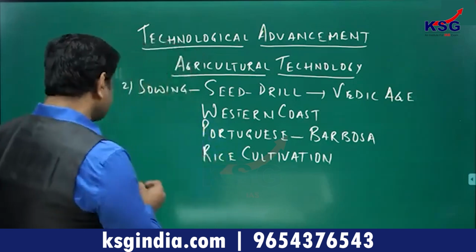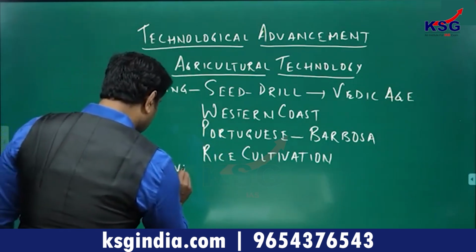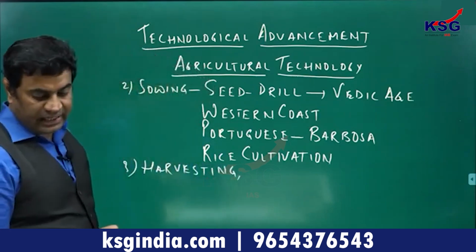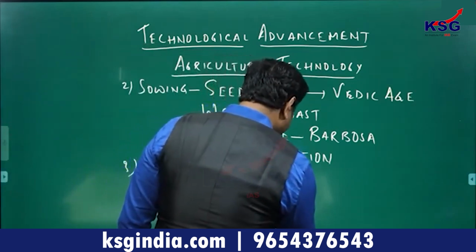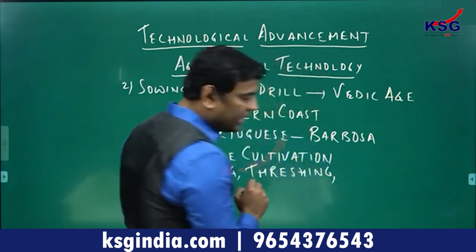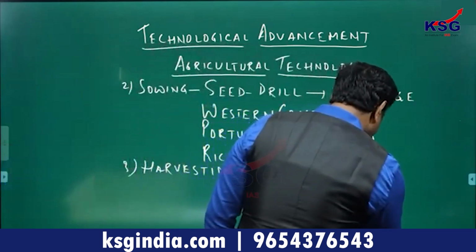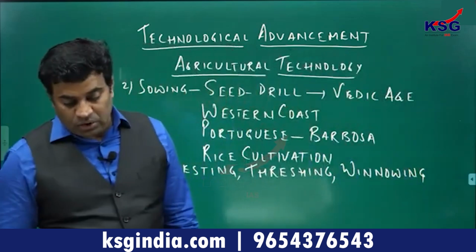Clear? Now, the next major development related to agriculture technology is related to harvesting, then threshing, and then winnowing. Harvesting, threshing, and winnowing. Clear? Now what about harvesting?